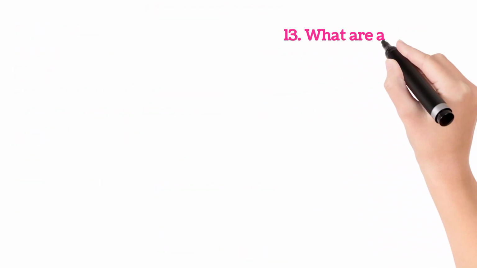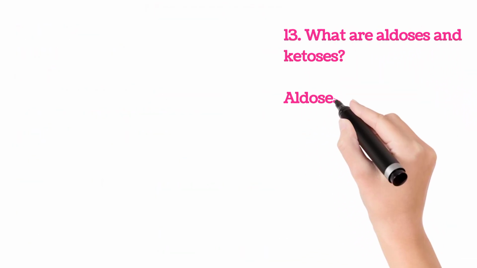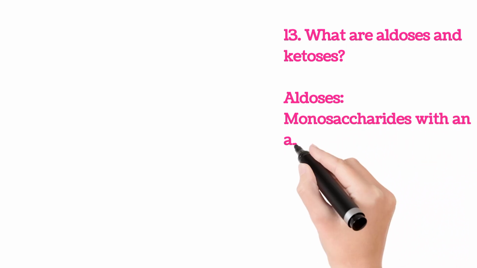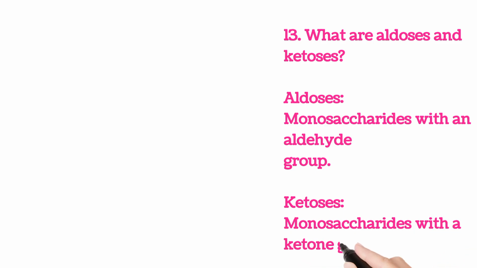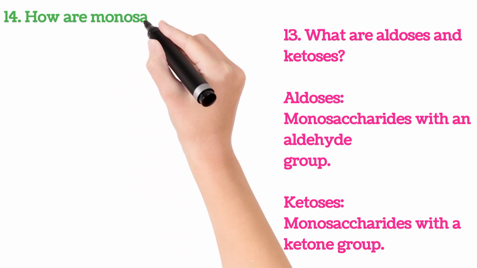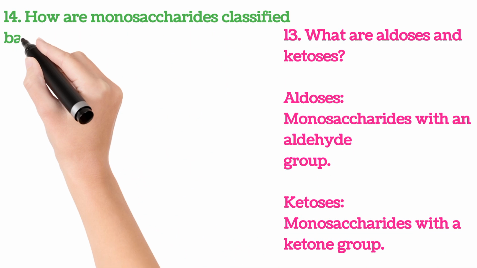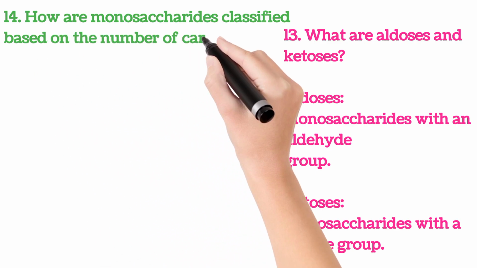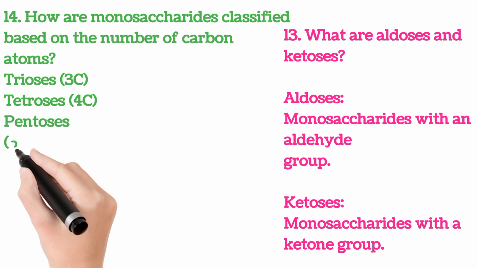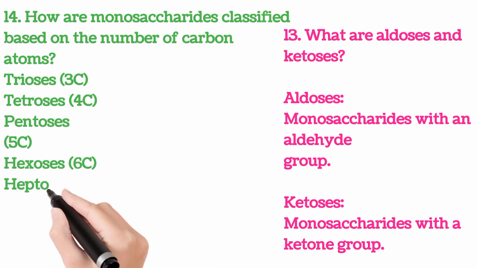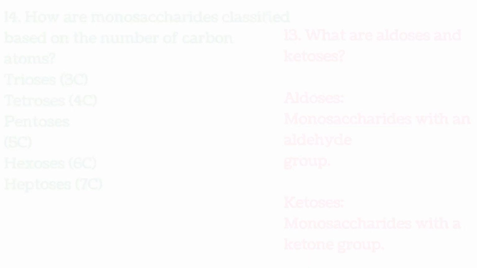13. What are aldoses and ketoses? Aldoses: monosaccharides with an aldehyde group. Ketoses: monosaccharides with a ketone group. 14. How are monosaccharides classified based on the number of carbon atoms? Trioses, 3C. Tetroses, 4C. Pentoses, 5C. Hexoses, 6C. Heptoses, 7C.